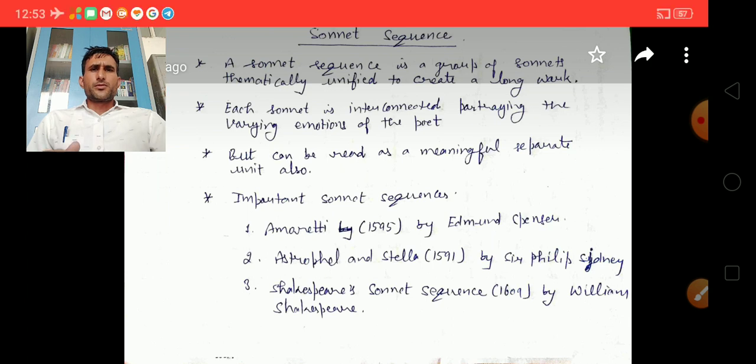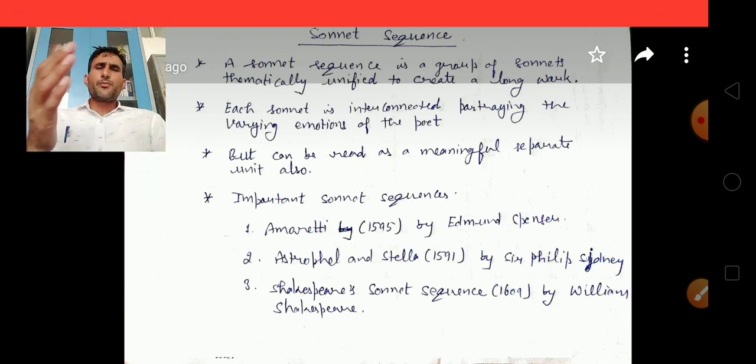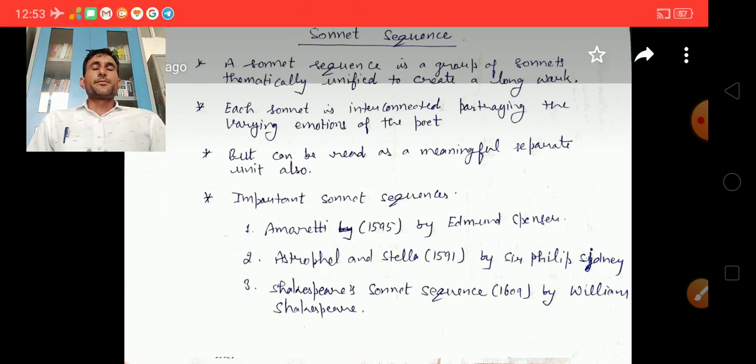So now we will see examples of some important sonnet sequences written by great poets. Amoretti, written by Edmund Spenser and published in 1595. Then Astrophel and Stella, written by Sir Philip Sidney and published in 1591. And then Shakespeare's Sonnets, written by William Shakespeare and published in 1609. So these are the sonnet sequences.